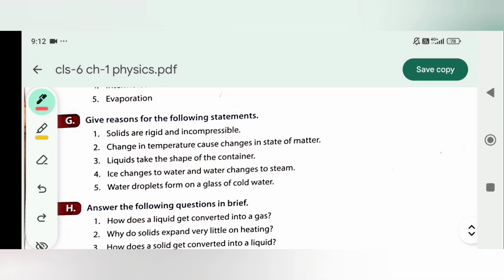Next, bit 4. Ice changes to water and water changes to steam. So this phase transition, that is melting and boiling or evaporation, is driven by the absorption of heat energy, which increases the kinetic energy of water molecules. Question. Water droplets form on a glass of cold water. So this phenomenon is condensation, where water vapor in the air loses heat to the cold surface of the glass, so cools down and changes from a gaseous state to a liquid state.